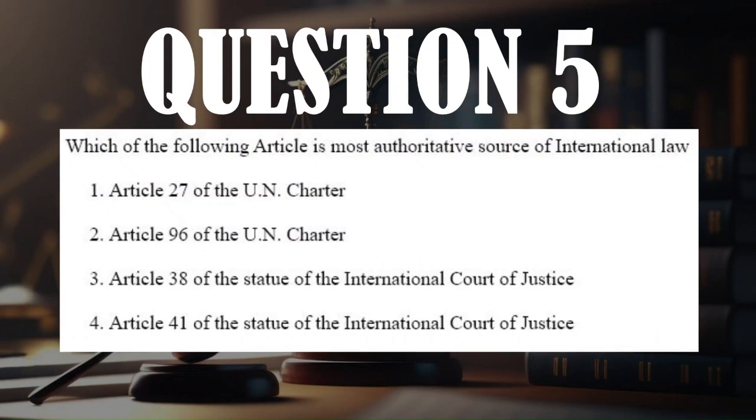Question number 5. Which of the following articles is the most authoritative source of international law? Article 27 of the UN Charter, Article 96 of the UN Charter, Article 38 of the Statute of the International Court of Justice, Article 41 of the Statute of the International Court of Justice. So this is a pretty standard question. It requires conceptual understanding and just going through the book in general. If you know that it's not in the UN Charter, which is true, you can eliminate option 1 and 2. And that leaves us with 3 and 4.